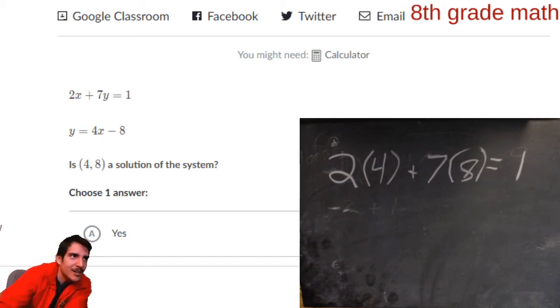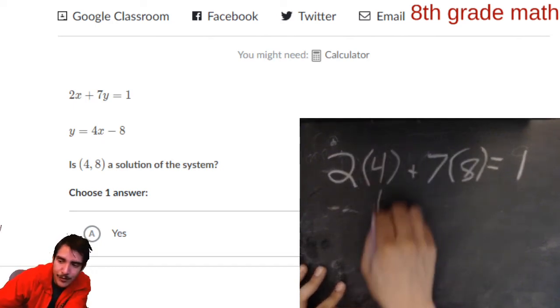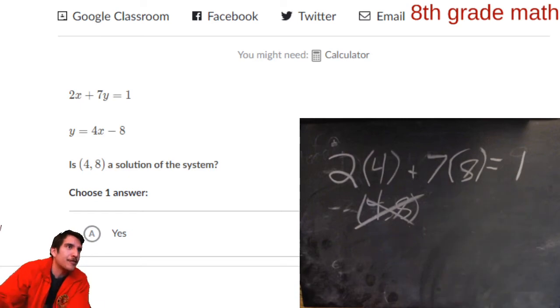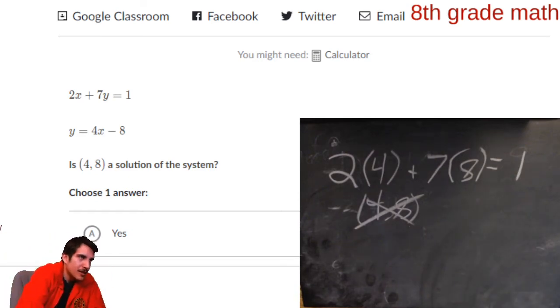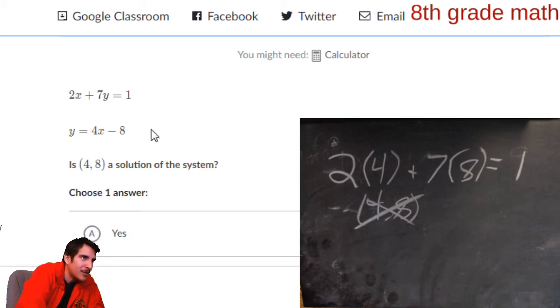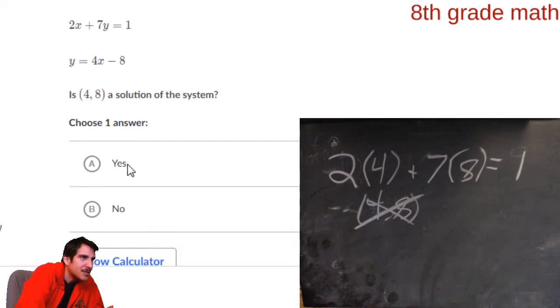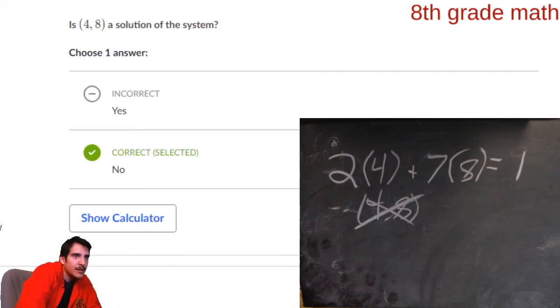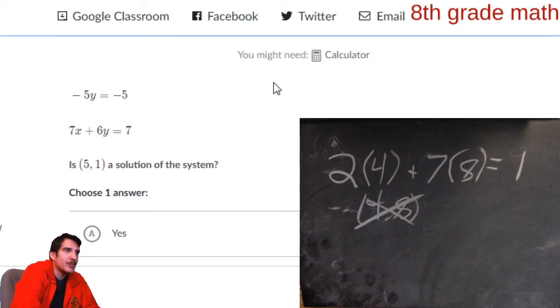No, not at all. So we know that the point 4, 8 does not work for the first equation. It does work for the second. That's cool and everything, but it's got to satisfy both equations to be a solution of the system. So we're going to put no once again. Yay.